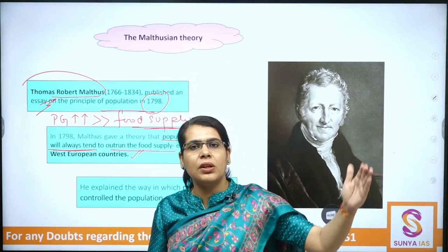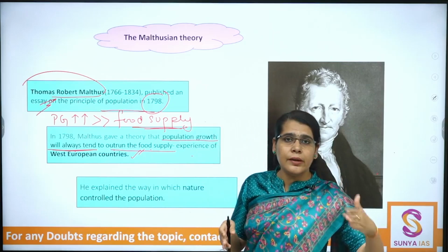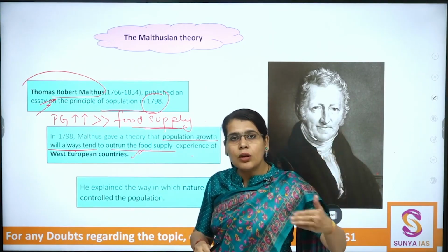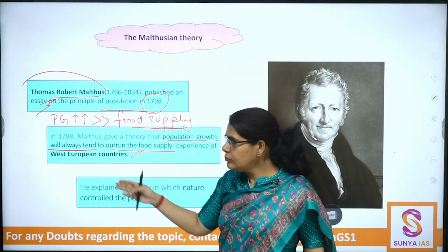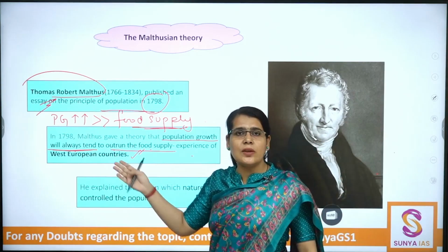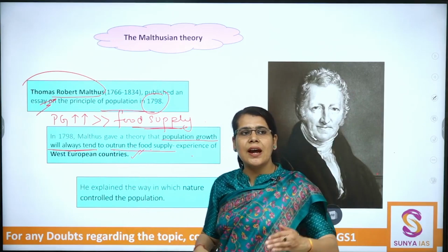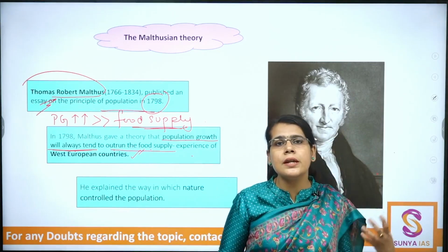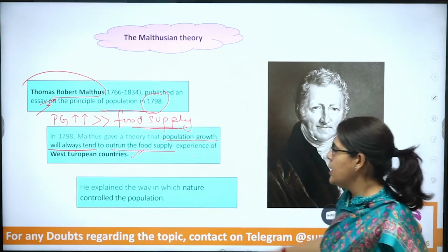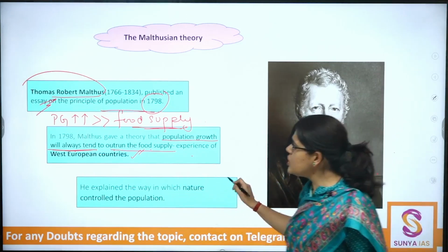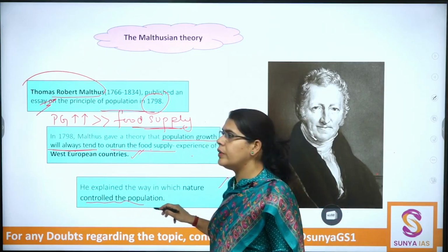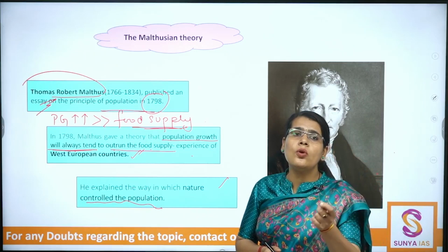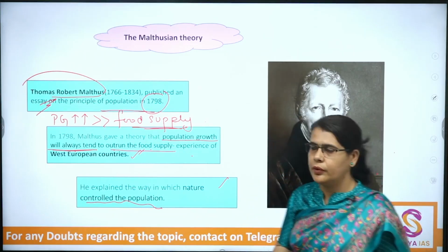Is it always happening, not happening? We are not going into that debate. We will understand that later on. For now, let's understand what were his ideas. So he's only visualizing something around him and is trying to generalize that. Kind of an ethnocentric approach. He explained the way in which nature controlled the population. Very important. He says that nature controls the population.